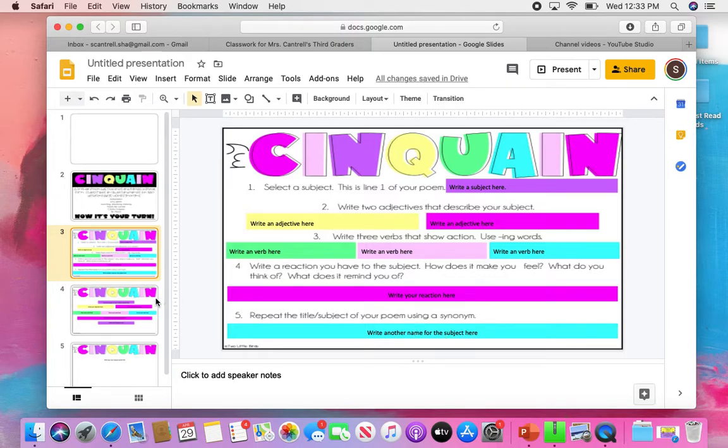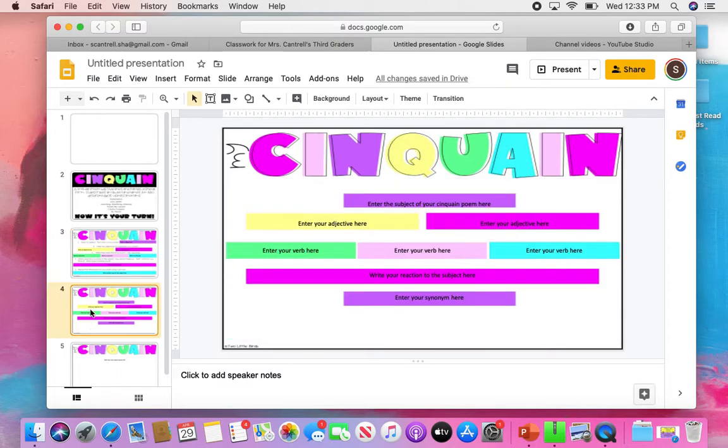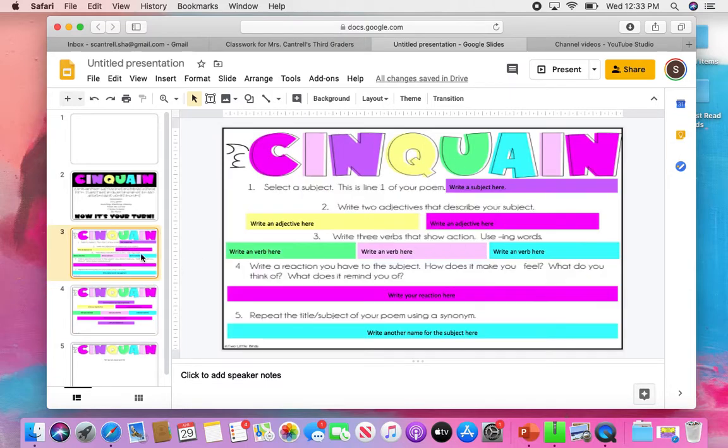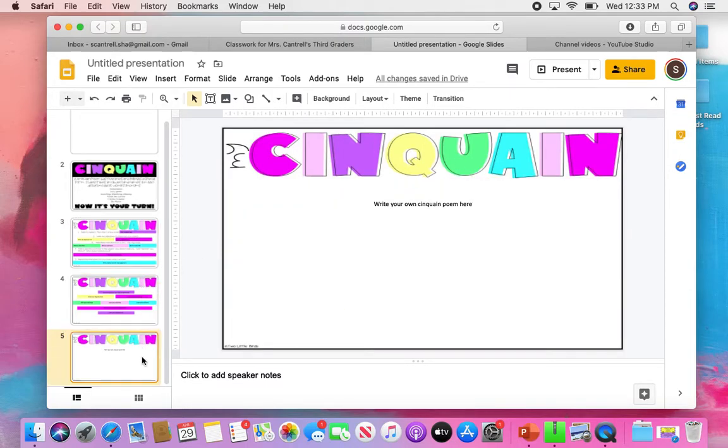That would go here. Then here I'm going to take my rough draft, my pre-writing notes, and I am going to put it here in my rough draft, okay? So this is pre-writing, rough draft, and then here you're going to do your published copy of your Cinquain poem.